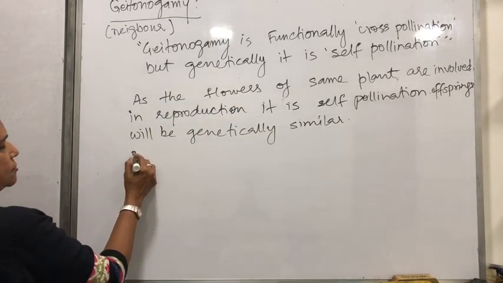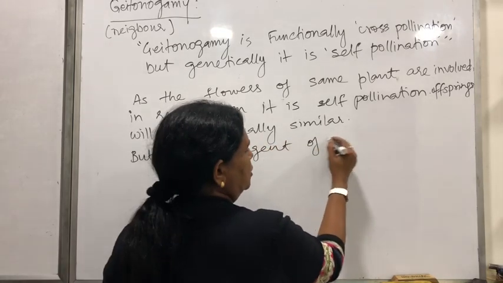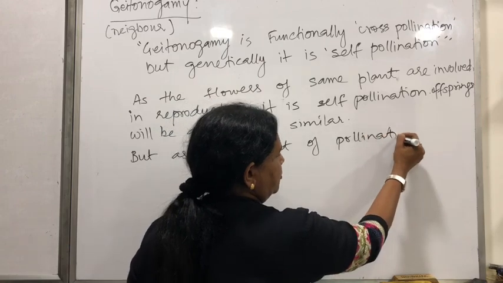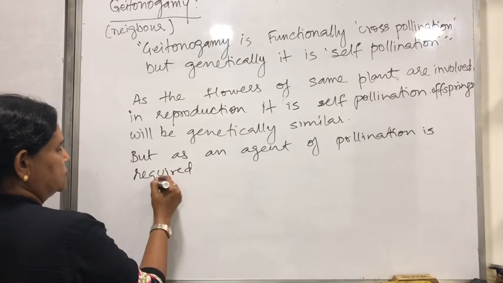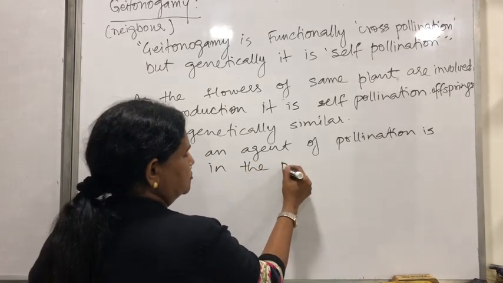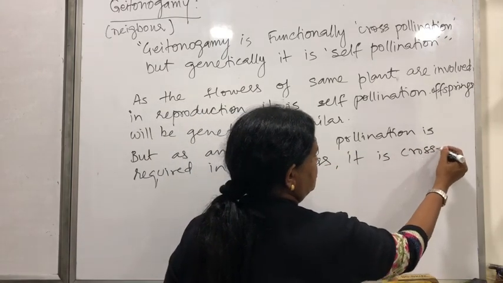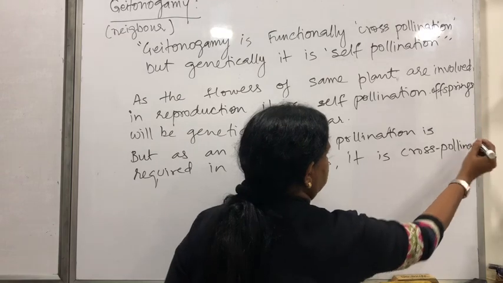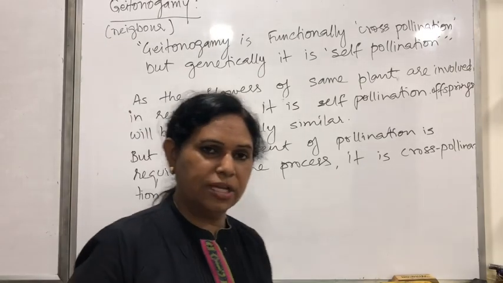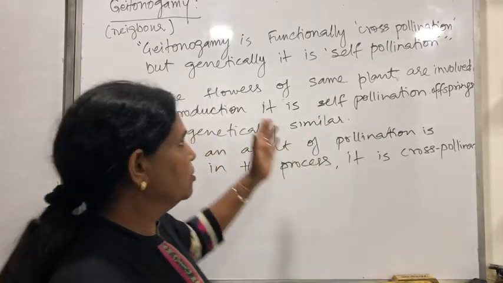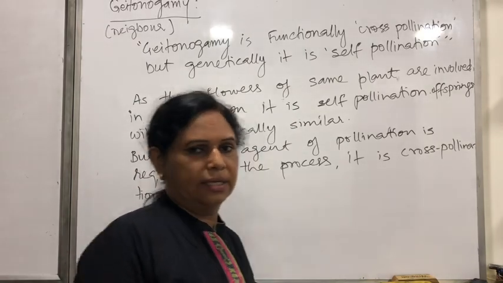But as an agent of pollination is required in the process, it is cross pollination. So this is both self pollination as well as cross pollination, depending on whether I have used the term functionally or genetically.